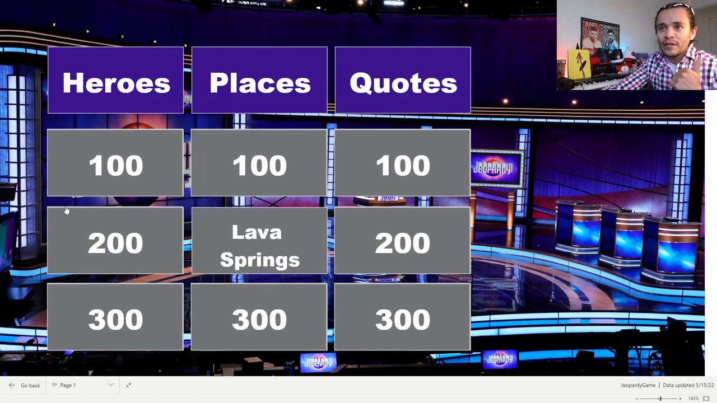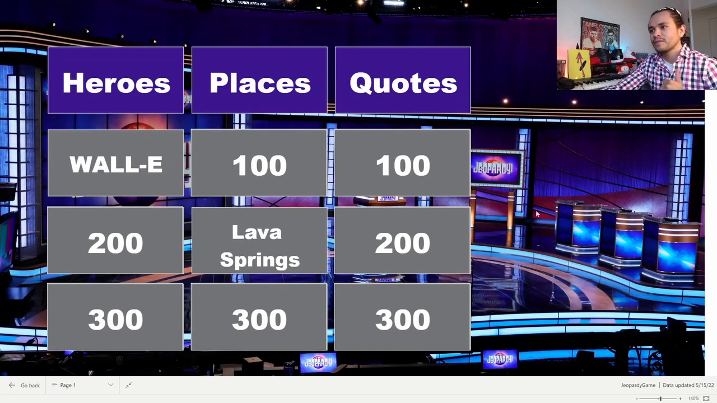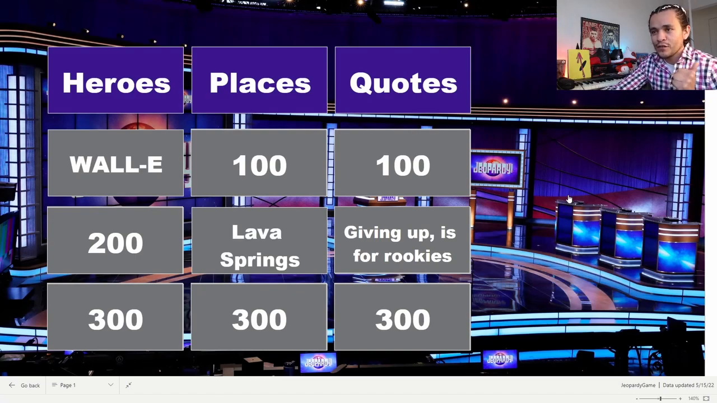Okay, let's go with heroes for 100. A garbage cleaning robot who falls in love. The answer, of course, is Wall-E. Quotes for 200. Giving up is for rookies. This is said by Phil in the movie Hercules.